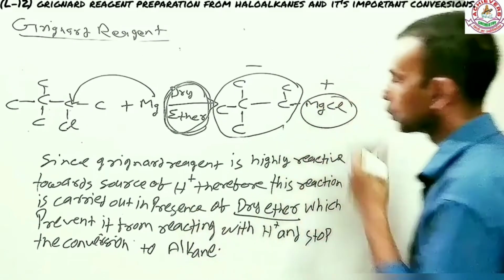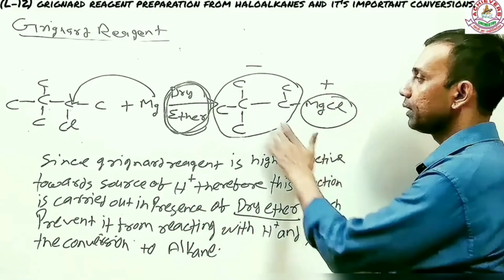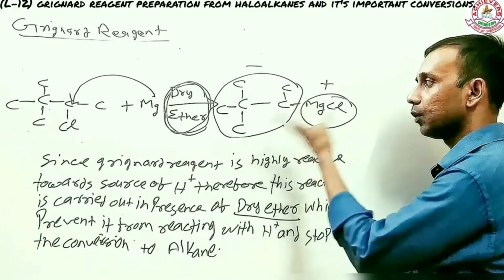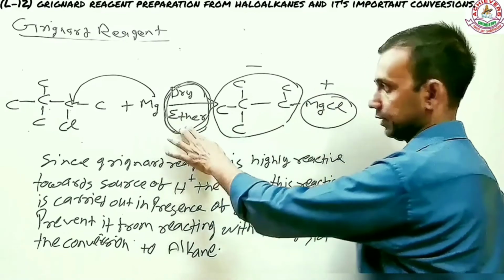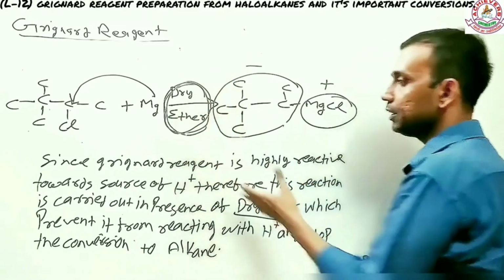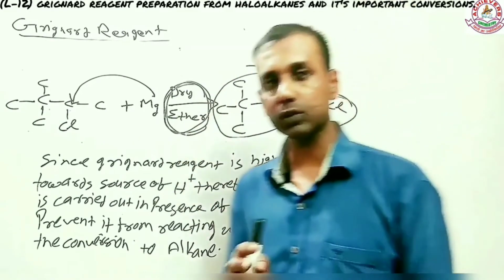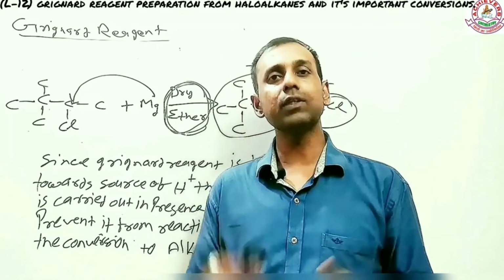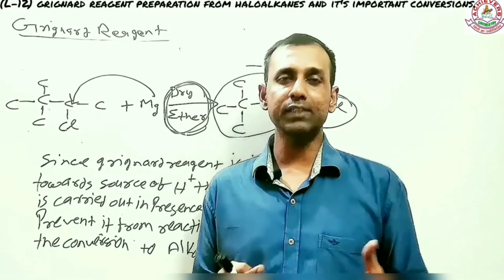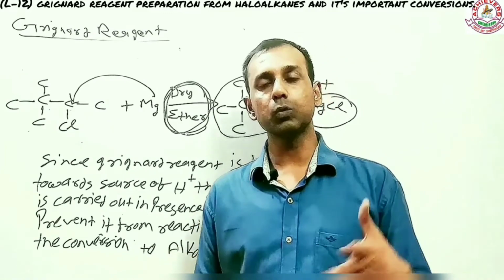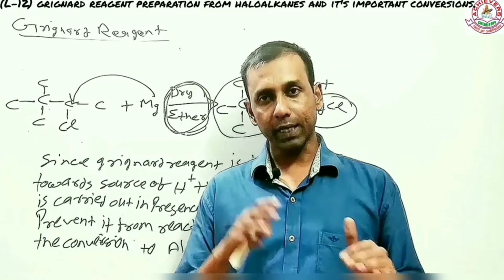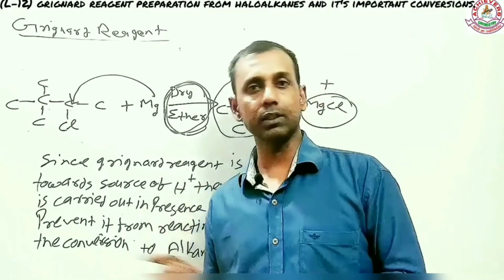So let me repeat this whole thing. In order to prepare the Grignard reagent and stop it from reacting further, this reaction is carried out in the presence of dry ether. Why does dry ether have to be used? Dry ether simply absorbs the moisture from the air. So dry ether is used in order to remove the moisture, so that the Grignard reagent doesn't come in contact with the water.